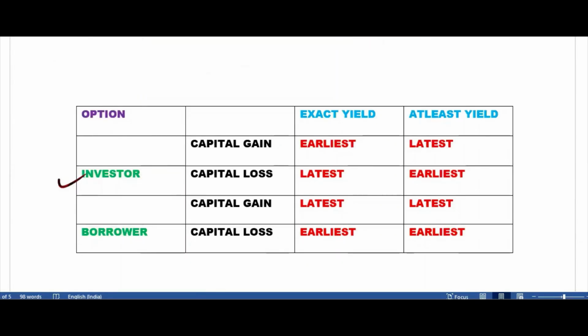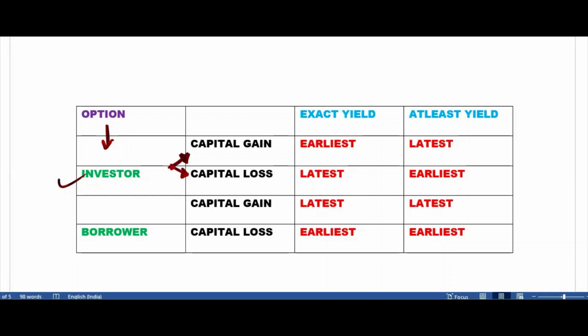If the option is given to the investor, you have to choose between this and this. Okay, there are two choices. You have to check whether there is a capital gain or not. If there is a capital gain, this will be your answer: earliest. If there is a capital loss, latest will be your answer.